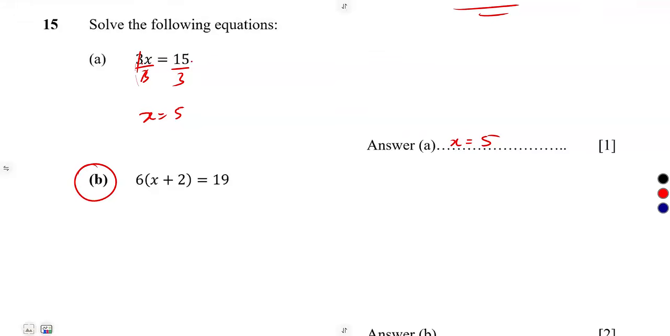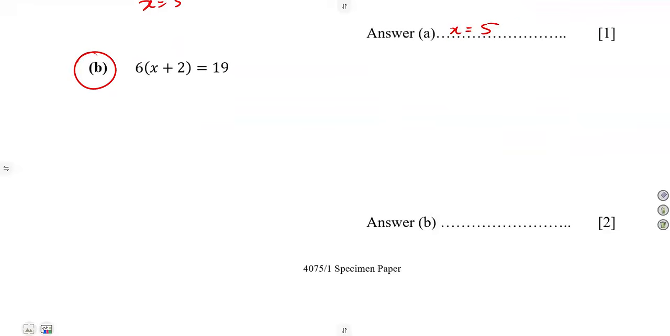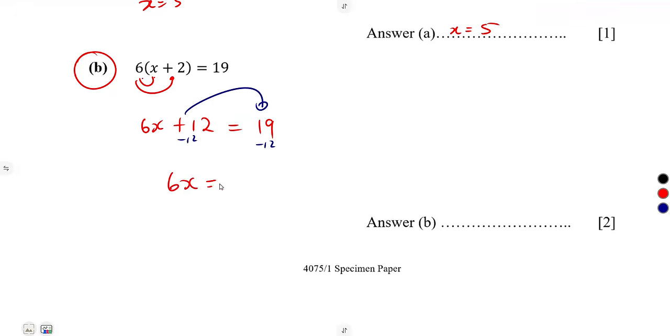Then here on B, we've got a bracket, so I have to consider expanding the bracket first. 6 times x is going to be 6x. 6 times 2 is 12, equal to 19. Then I'm going to simply take the 12 to the other side, or subtract 12 from both sides of the equation. So 6x is equal to 19 minus 12.